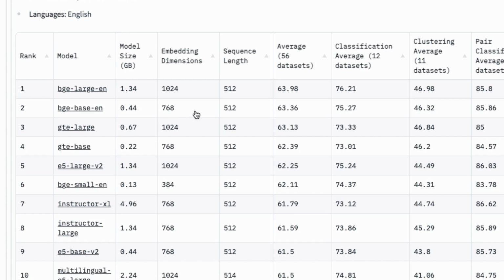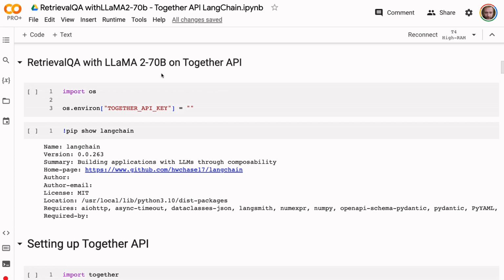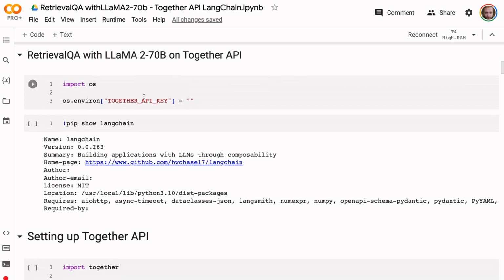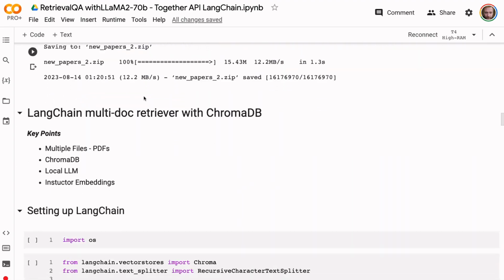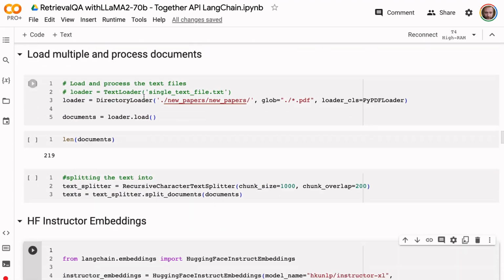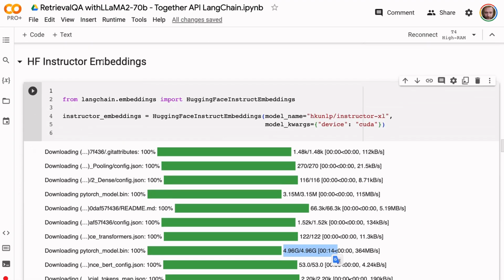And this is what I'm going to use with Chroma and with LangChain, to look at how it performs compared to those InstructorXL embeddings that we were using before. Just to refresh what I covered in the last video, we're basically using the Llama 2 70 billion model hosted on the Together API. I'm not going to change any of that. The bit where we were using the embeddings before was these Hugging Face instructor embeddings here. So this is just the Hugging Face implementation of these embeddings.